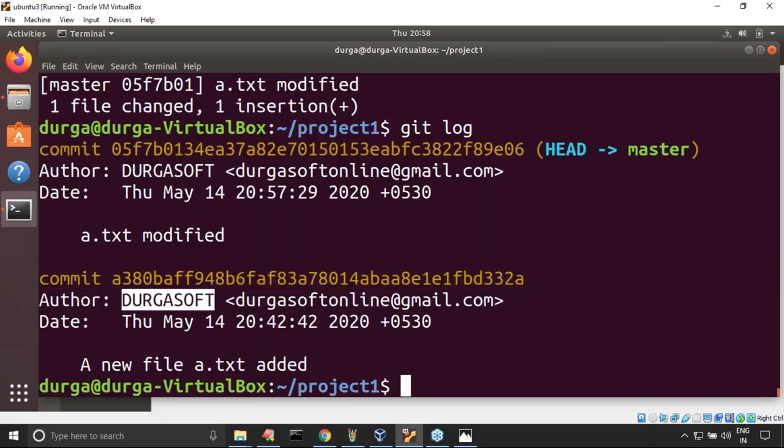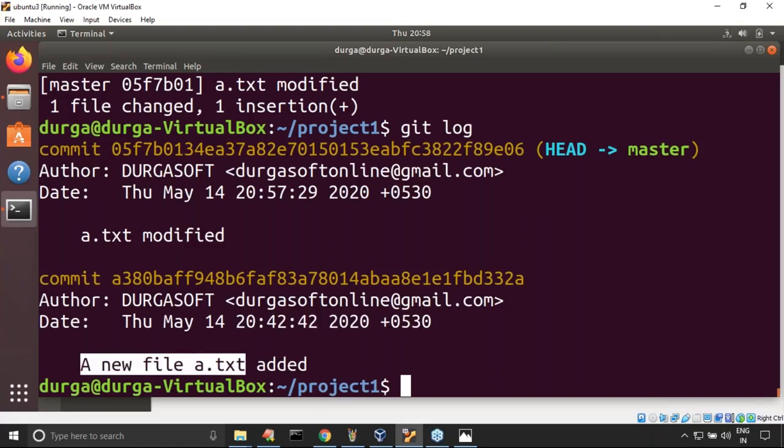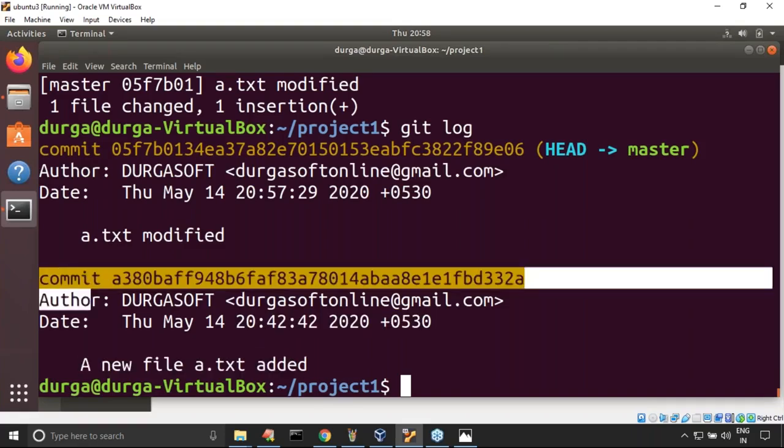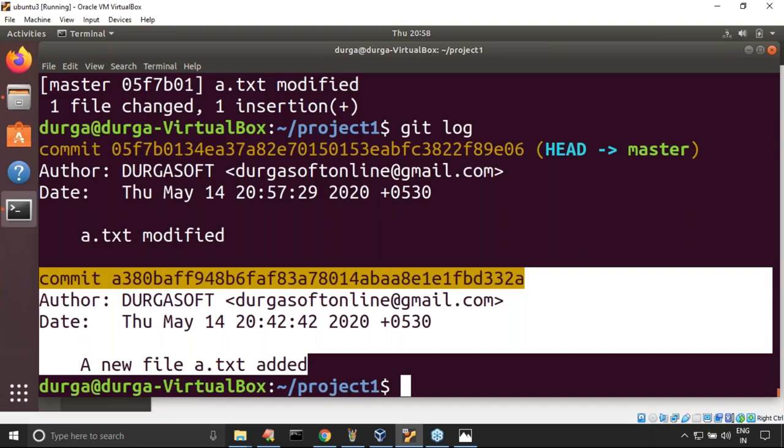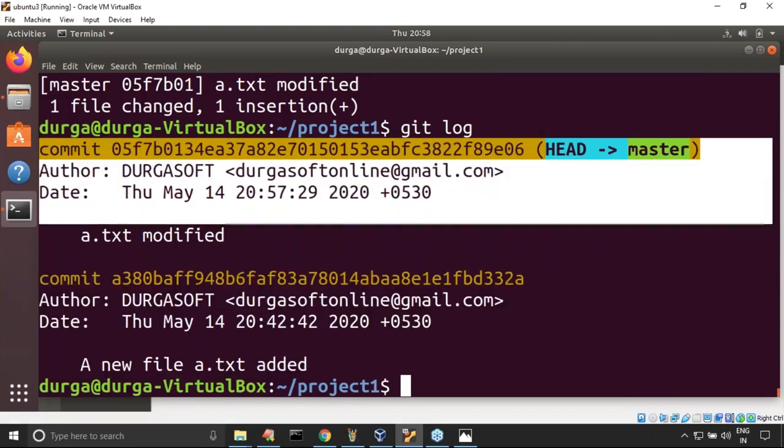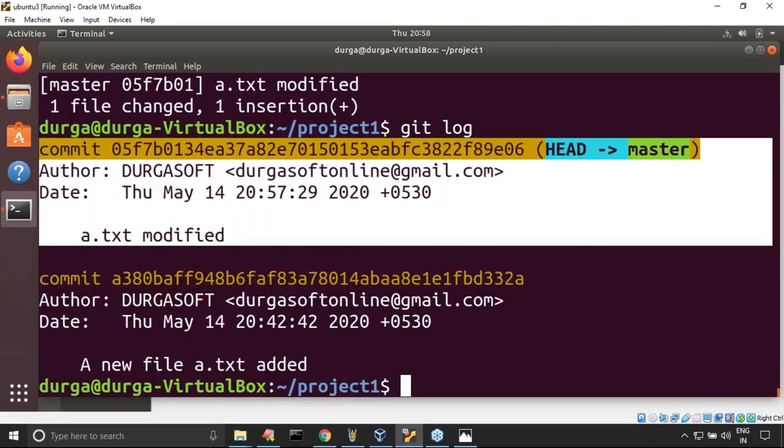Who did this one? Durga Soft. Assume that is the name. This is his mail ID, and this is the time at which this person did this change. Like a new file added. This is my first commit. Now, this is the second commit. So both states, both versions, are available in our repository.